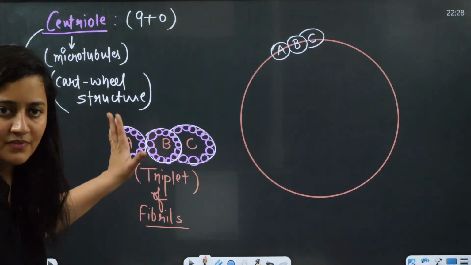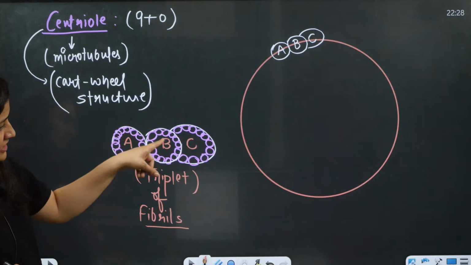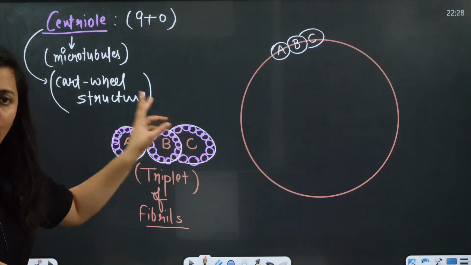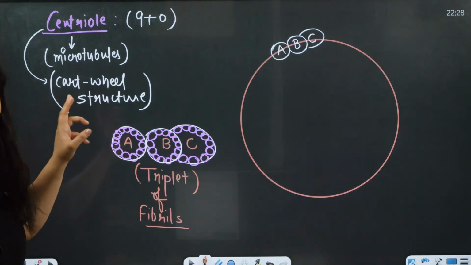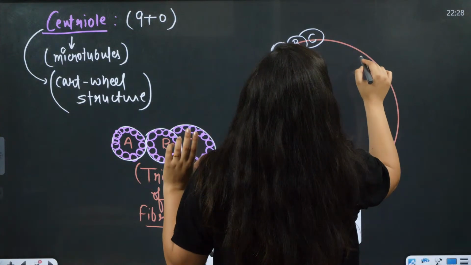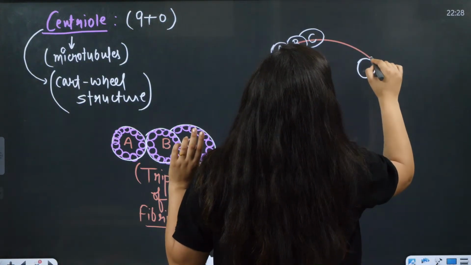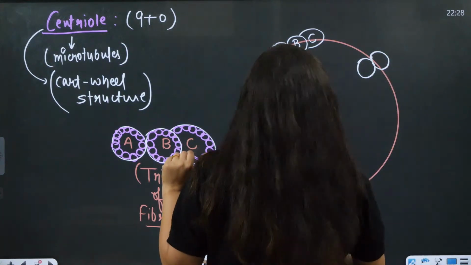A, B and C. A is also made up of these protofilaments, B is, C is. Are you getting my point? A 9+0 arrangement is what we are discussing. A, B and C.